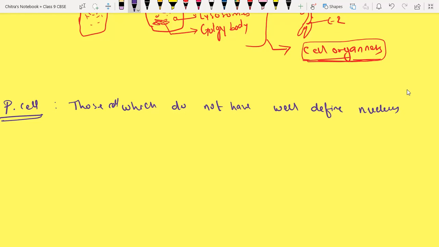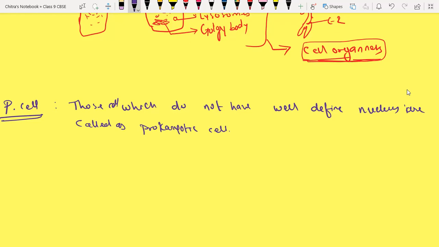Those cells which do not have a well-defined nucleus are called prokaryotic cells.